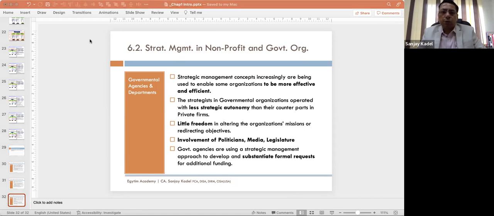chapter number 2. What is chapter number 2? Chapter number 2 is dynamics of competitive strategy. Now, here we'll see what this is. First, we talk about globalization here. Globalization, rapid shrinking of time and distance, global market is there. Why are the organizations going global? Regarding that, the topic is there. You please go through as to why globalization is picking up pace, and what are the reasons for going global?